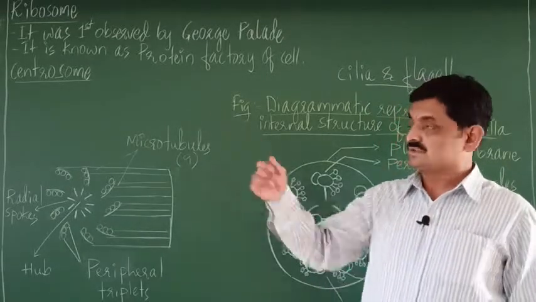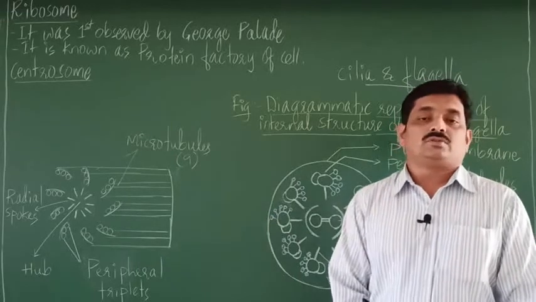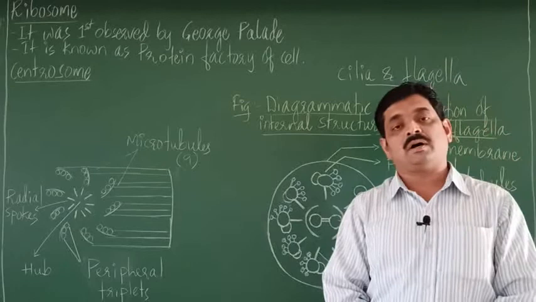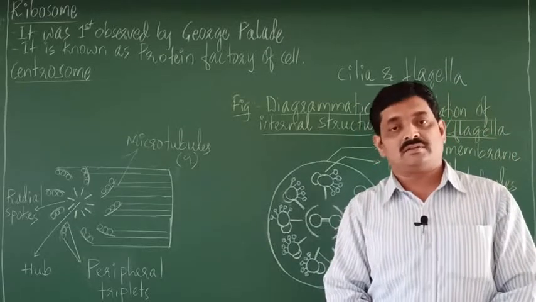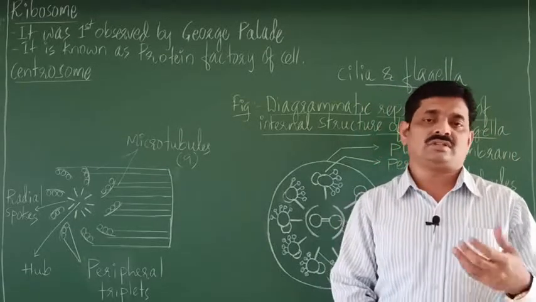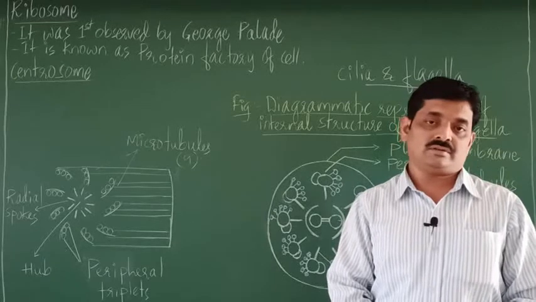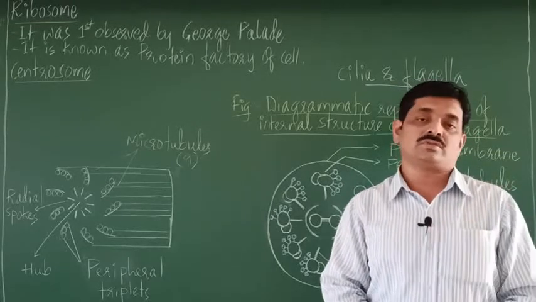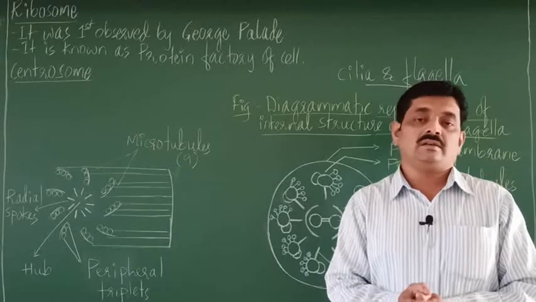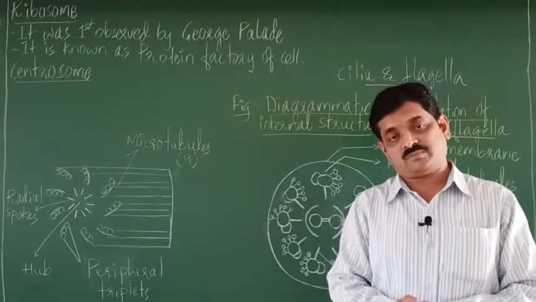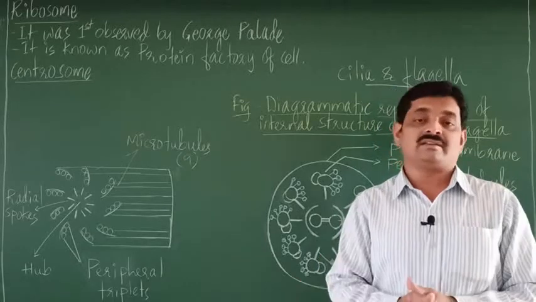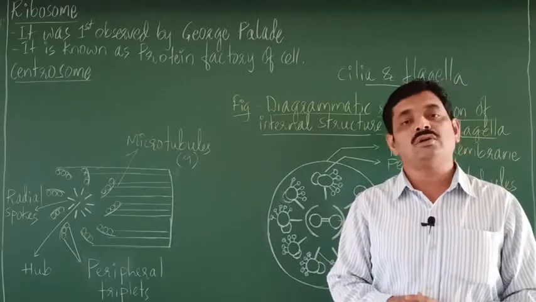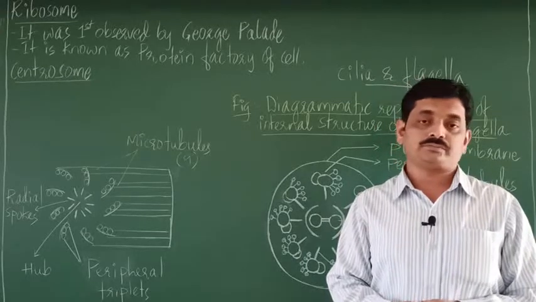Then next we shall consider the centrosome. So centrosome is another non-membrane bound cell organelle. It also does not have a membrane. Centrosomes are found only in animal cells, right? They are absent in plant cells. So all animal cells have a cell organelle called centrosome.